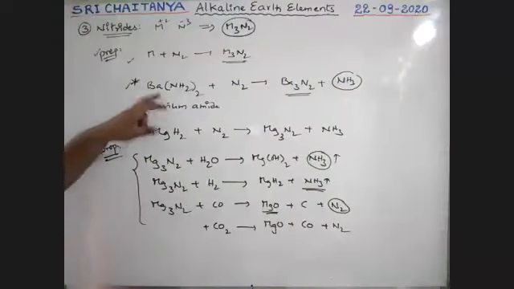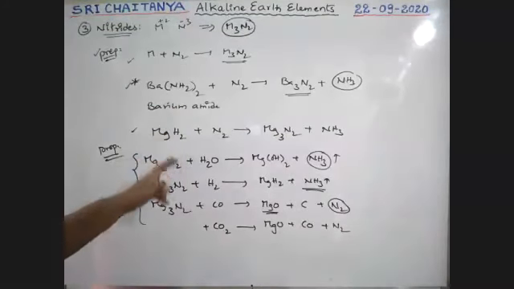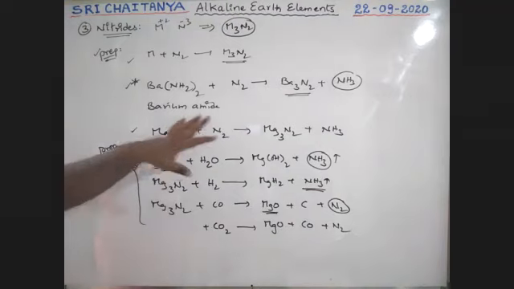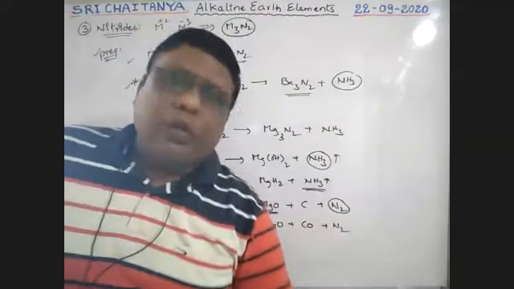When barium amide gives magnesium nitride, that is barium nitride. Any nitride on hydrolysis gives ammonia gas. So this is about nitrides, boys. Okay, next one.